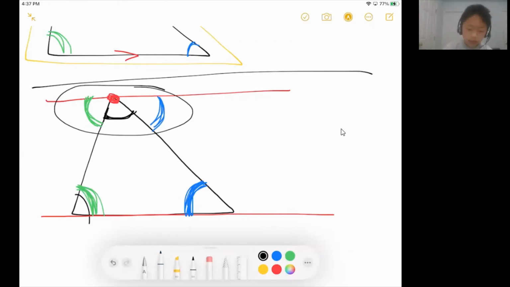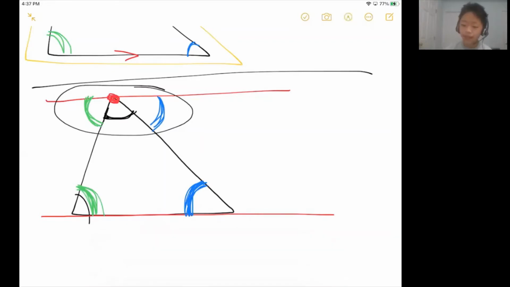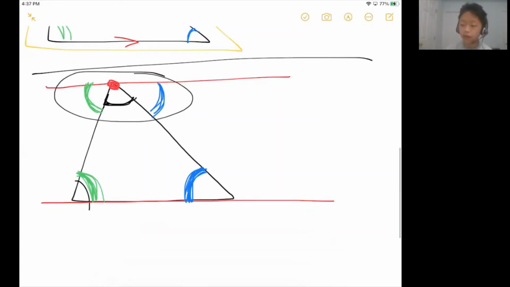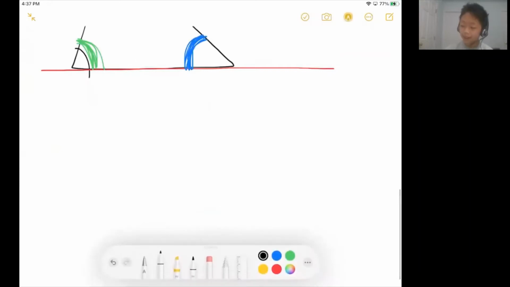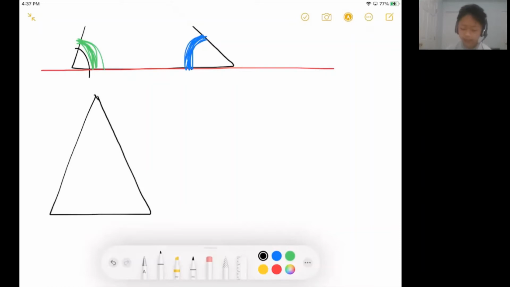So a lot of the times in questions, they'll also give you special kinds of triangles. There are two main types of special triangles that you will encounter in competition math. The first kind is called an isosceles triangle. If a triangle is isosceles, that essentially means the triangle has two equal sides. So for example, if this side is equal to this side, then we say this triangle is an isosceles triangle.